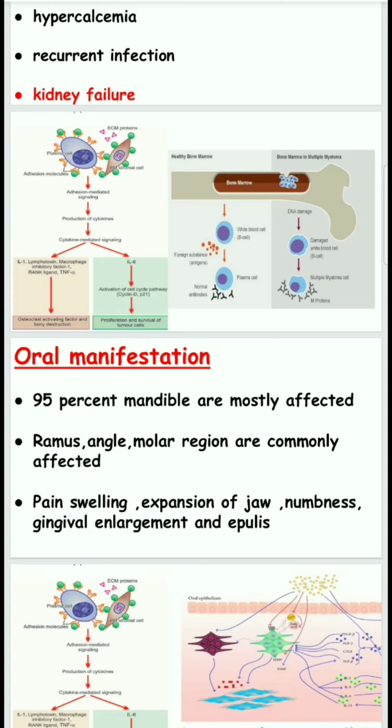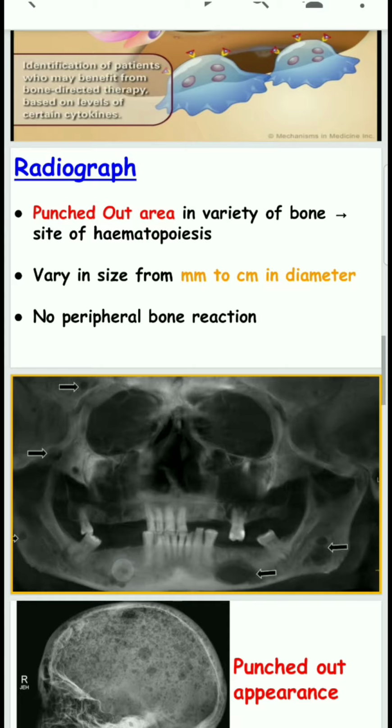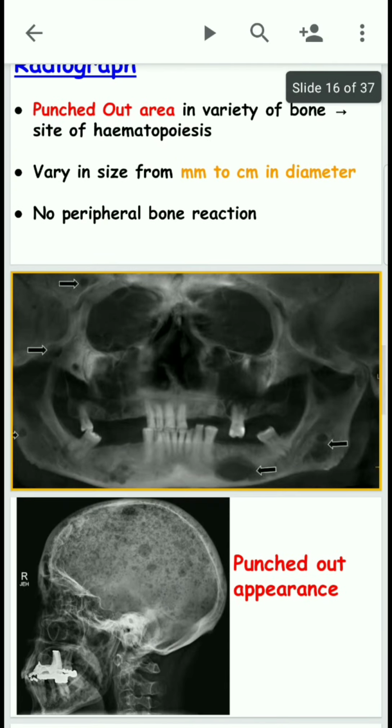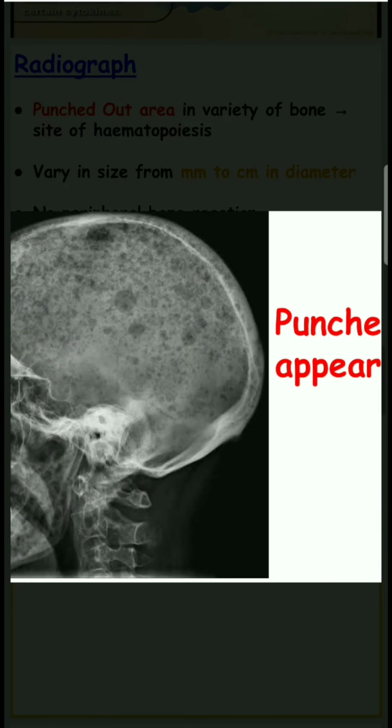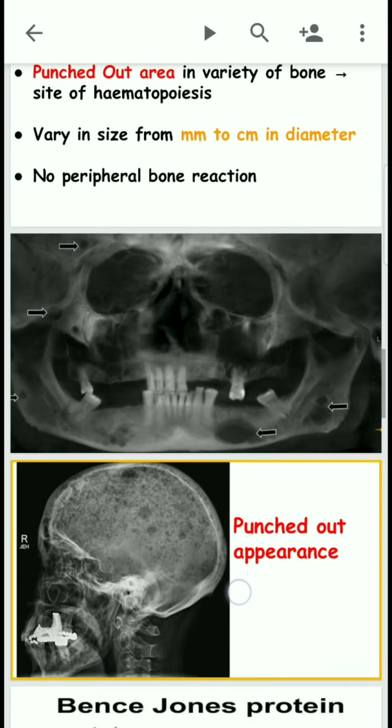In 95% of cases the mandible is mostly affected, especially the ramus, angle and molar regions. Pain, swelling and expansion of the jaw, numbness, gingival enlargement and epulis are also seen. Radiographically, a punched out appearance is noted, varying in size from millimeters to several centimeters in diameter. There is no peripheral bone reaction.